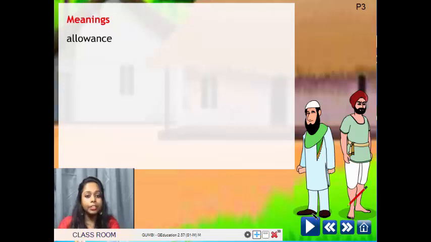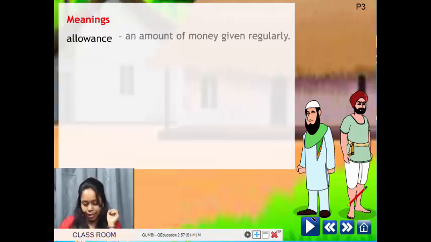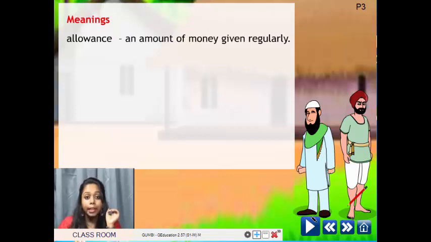Now, let's see a few meanings. A few difficult words that we have already come across and we will see their meanings. Allowance. Allowance means an amount of money given regularly.